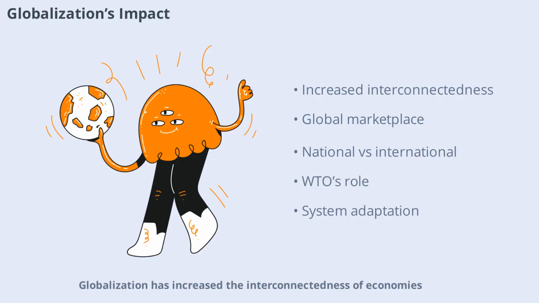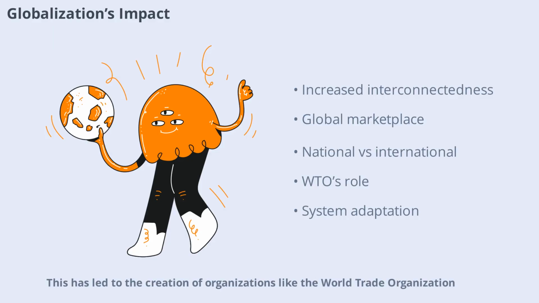Globalization has increased the interconnectedness of economies, making trade policies more important than ever. Economic systems must adapt to the realities of a global marketplace, balancing national interests with international cooperation. This has led to the creation of organizations like the World Trade Organization, which helps set rules for global commerce. The way countries respond to globalization depends largely on their economic systems and policy goals.